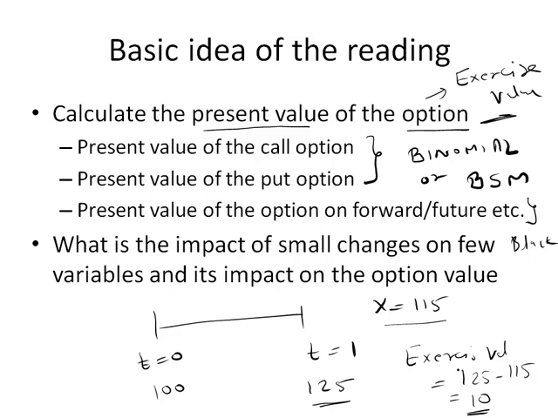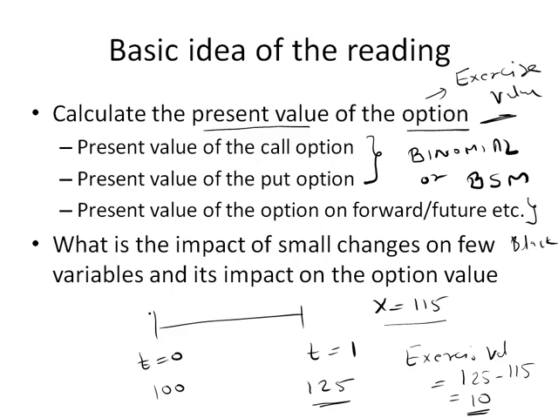So if our exercise value was 10, and that's our option price a year from now, a no-arbitrage value of 10, we have to divide this by the risk-free rate of return to get the current value.